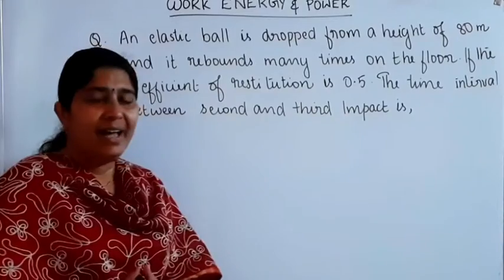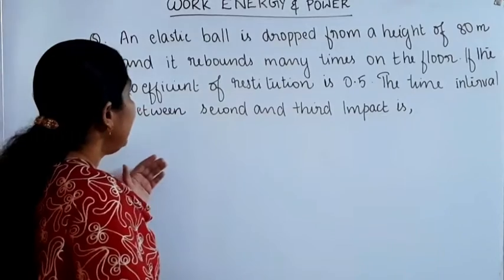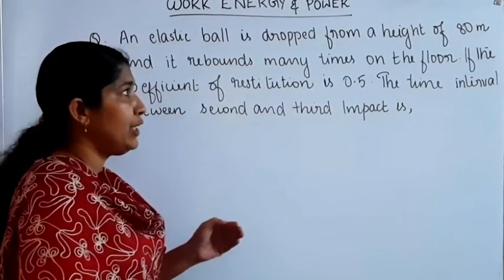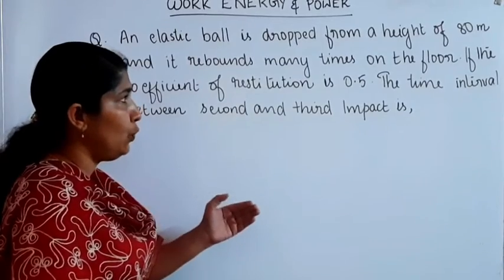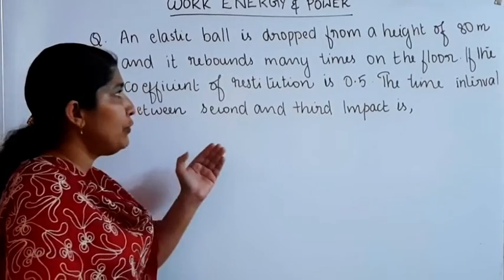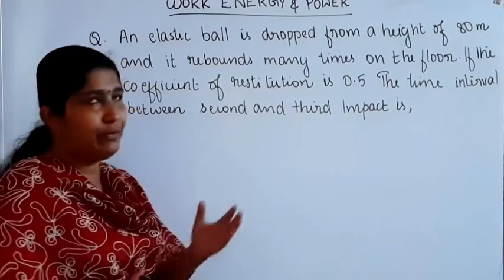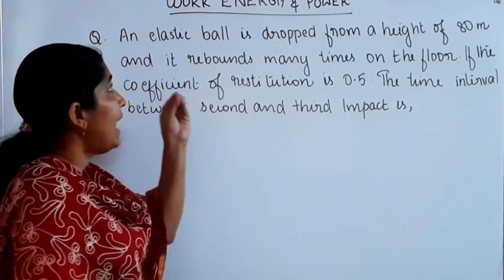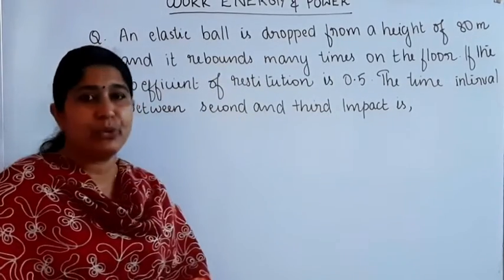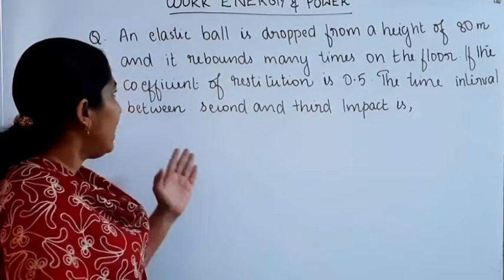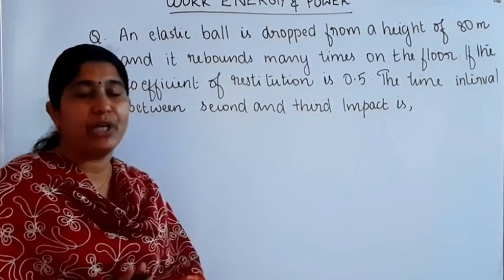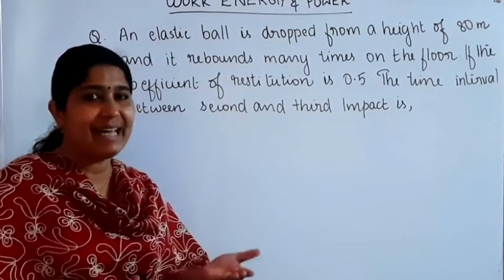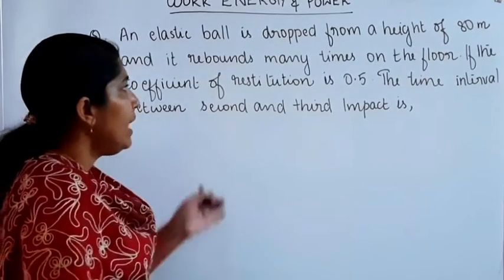Next question. An elastic ball is dropped from a height of 80 meter and it rebounds many times on the floor. The coefficient of restitution is given as 0.5, and the height from which the ball is dropped is also given. We want to find the time interval between the second and third impact.